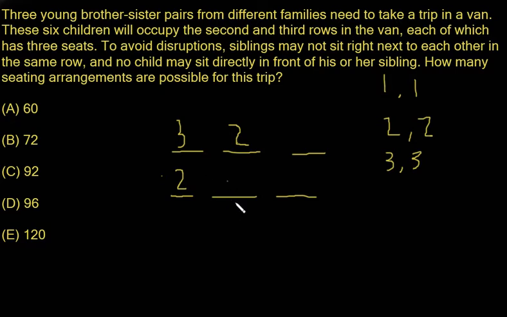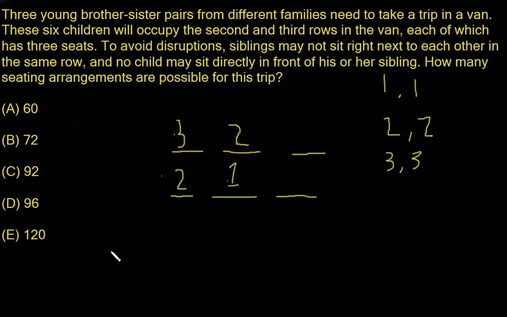I'm forced to pick the number one. If I chose number three, then I would have to put one and one right here, and one is directly in front of the number one, so we cannot do that. I already ran out of my twos, so I can't choose three and I can't choose two either. I have to choose the number one, so I have one option.